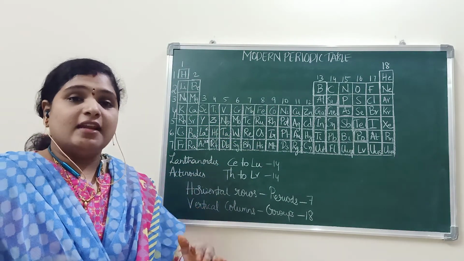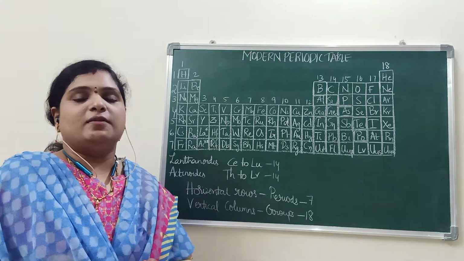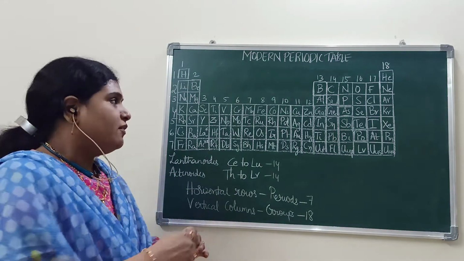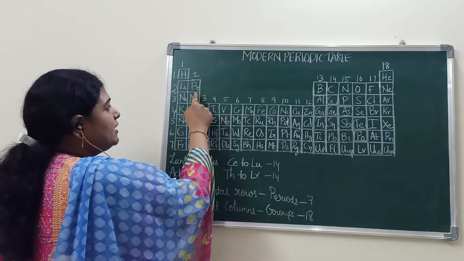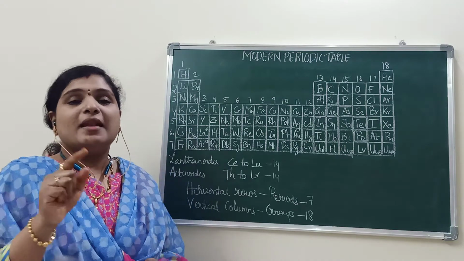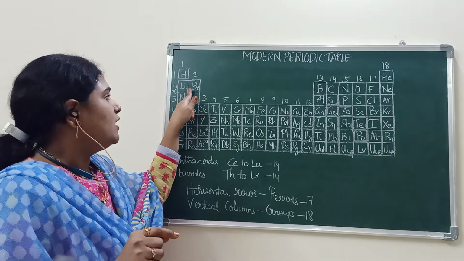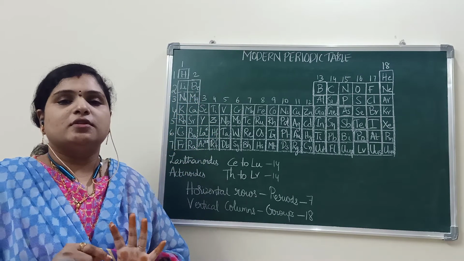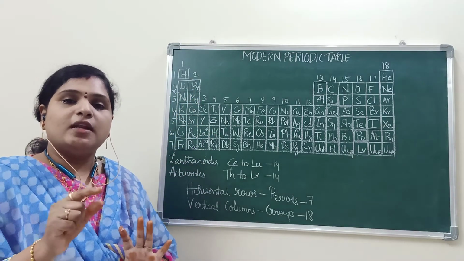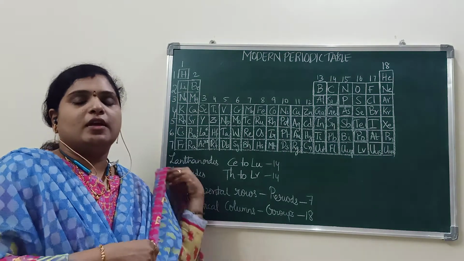Okay. And the next element is just +1. That means if we consider the next element, its atomic number is only +1. Here you take lithium 3, beryllium 4. The atomic number will differ by only 1 unit. Okay?